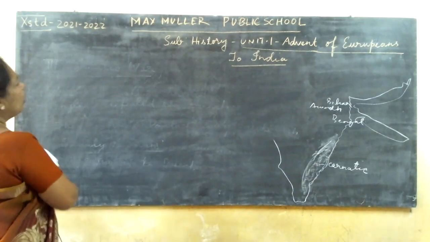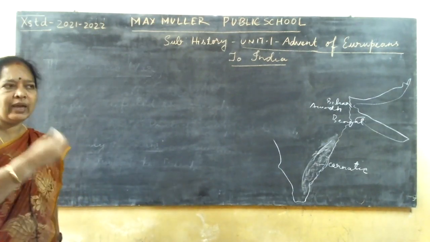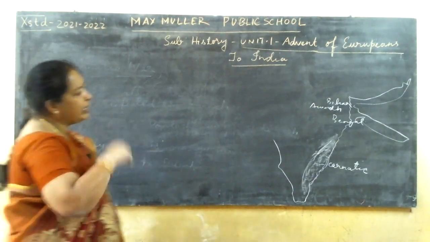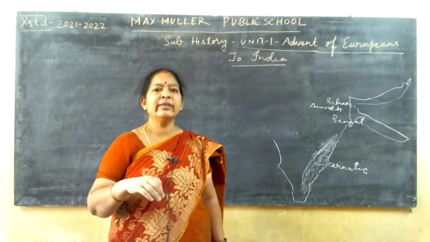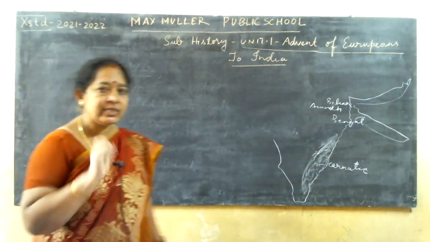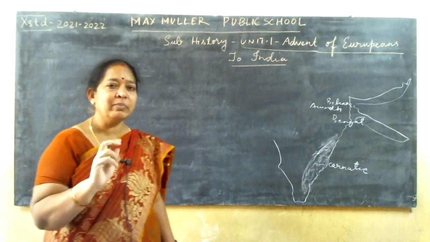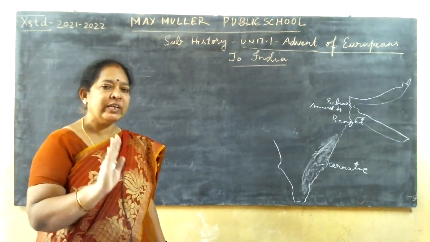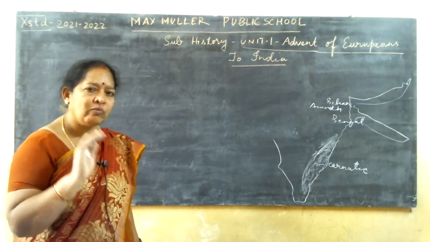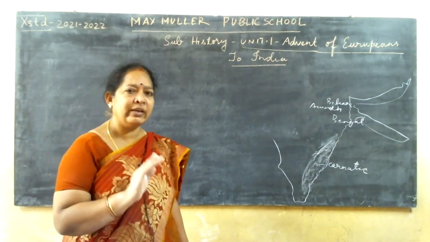Now, how did the British come to rule India? Completely, they wanted to take India under their custody. So, in 1600, on 31st December, Queen Elizabeth gave them the permission, the royal charter, for the East India Company to go for trading.